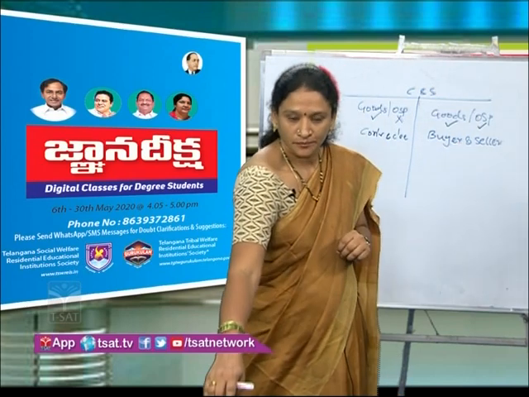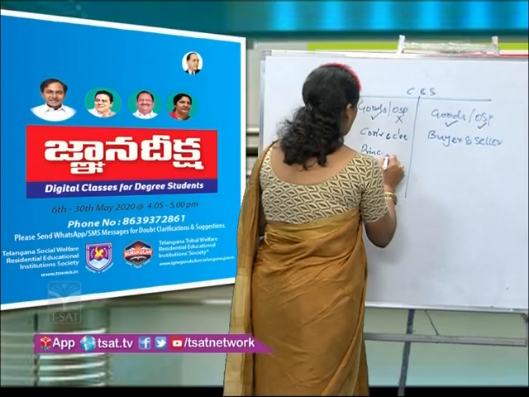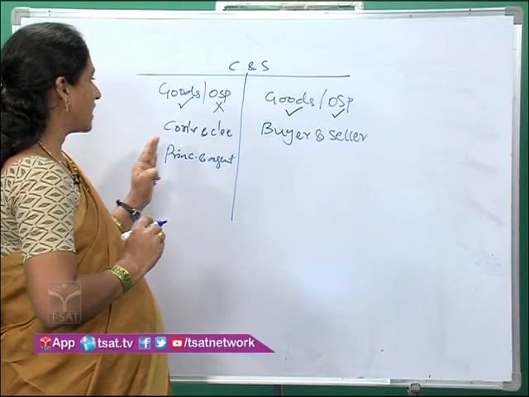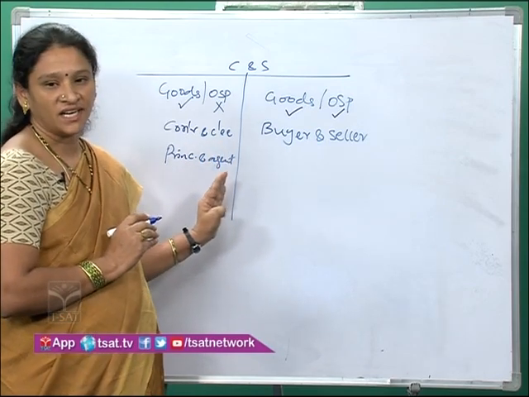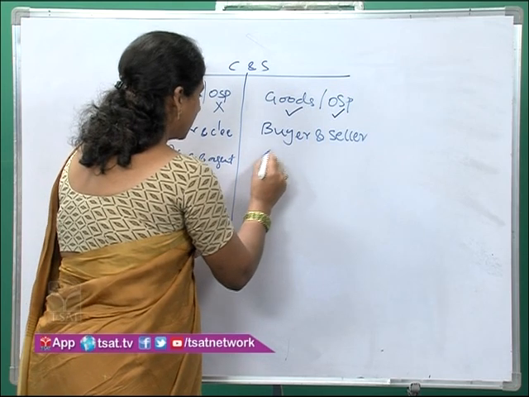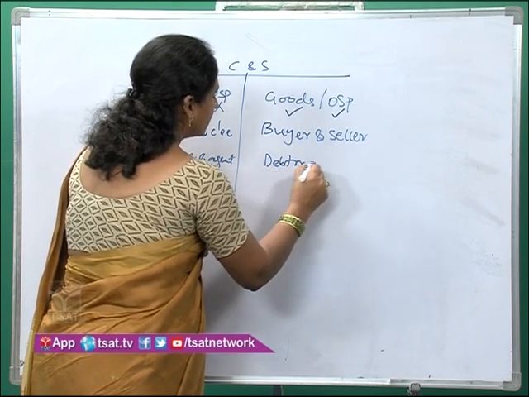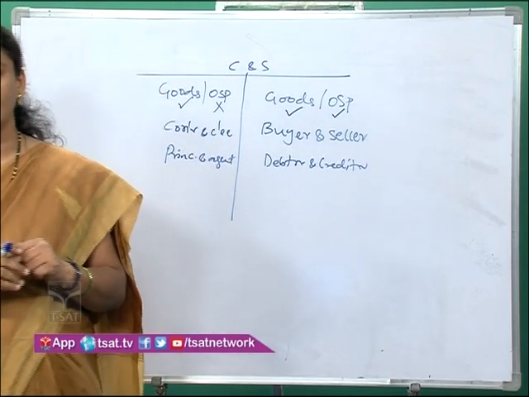The next point of difference is relationship. The relationship between consignor and consignee is that of a principal and agent, whereas in case of sale, the relationship between buyer and seller will be that of debtor and creditor.